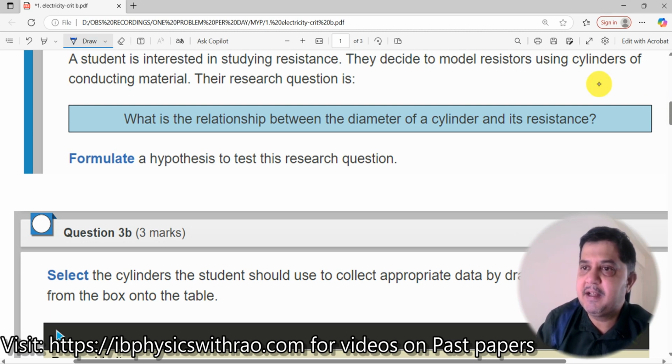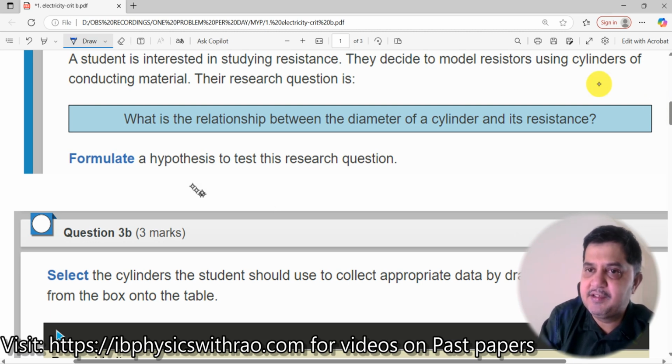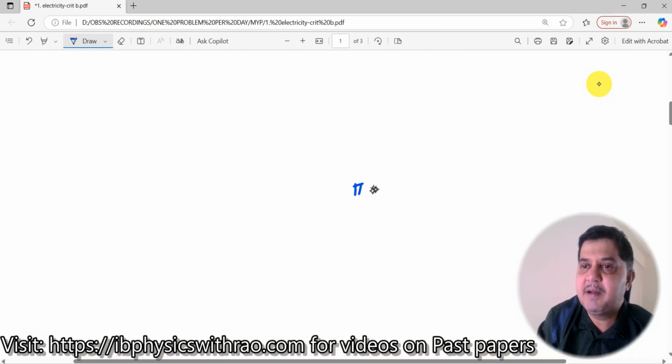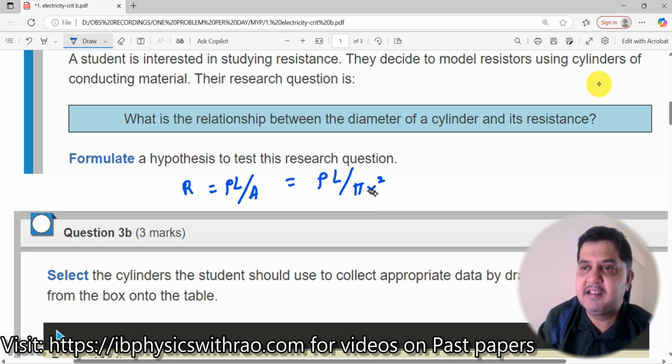So how do you formulate a hypothesis? As we know from the theoretical point of view, the resistance is given by rho L divided by A. What is this A? A is the area of cross section. I can also write this as rho times L divided by pi r squared. So what does it tell you? r is nothing but the radius.